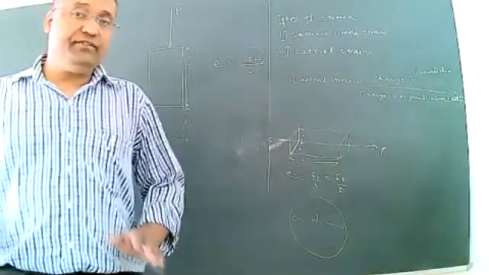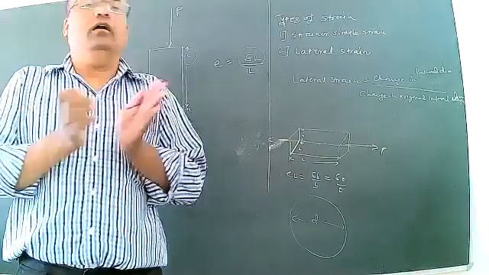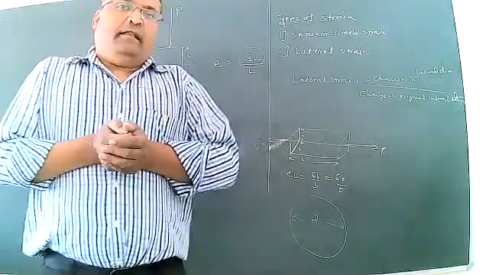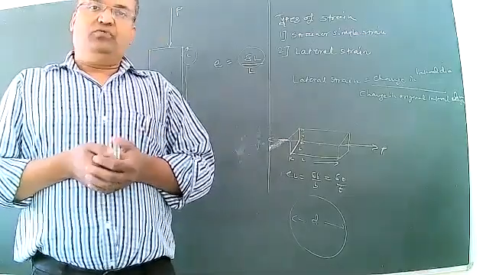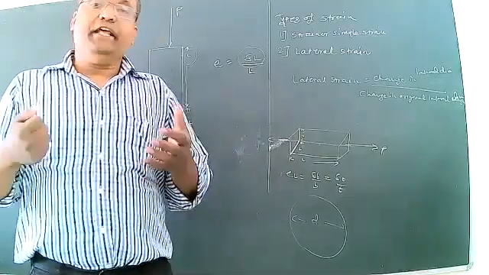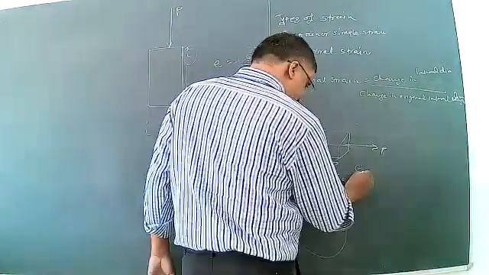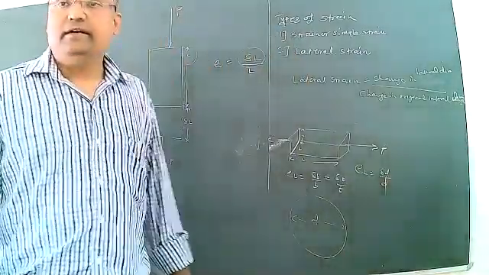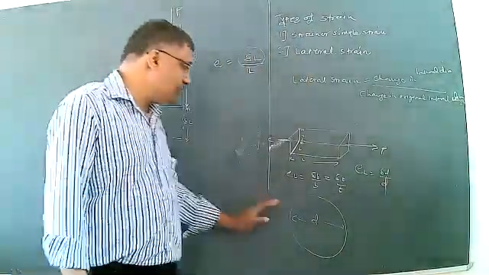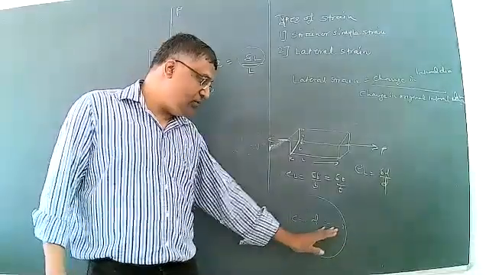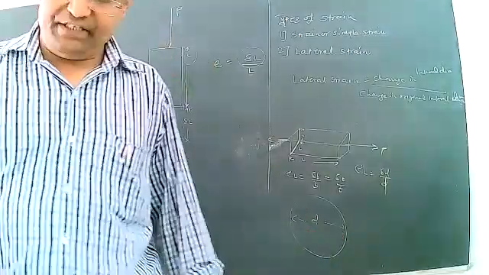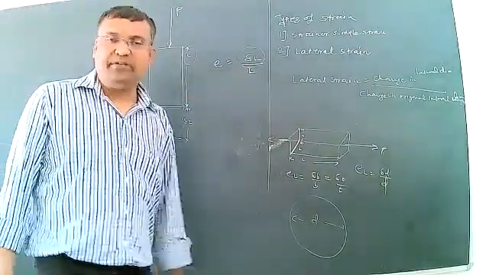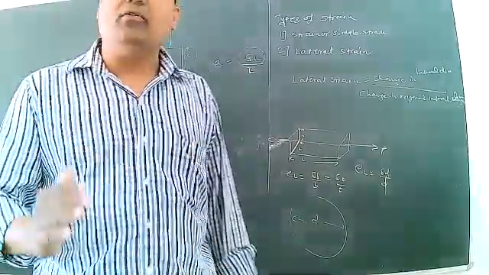If the specimen is in circular form or circular section, what will happen? Change in lateral dimension to the original lateral dimension means delta D upon D, the lateral strain, for the circular section. Then here, this is a very simple concept, lateral strain, that is the second type of strain.